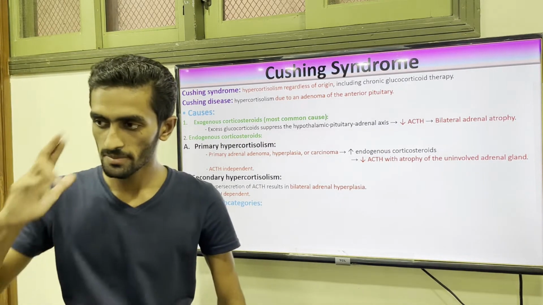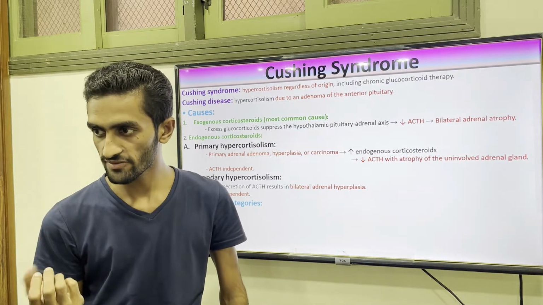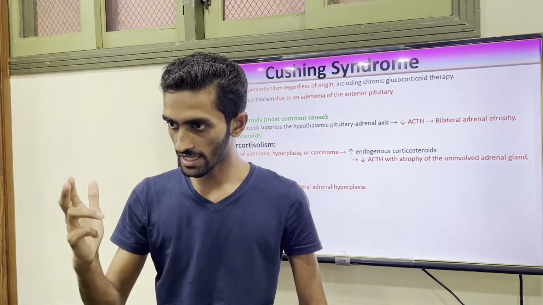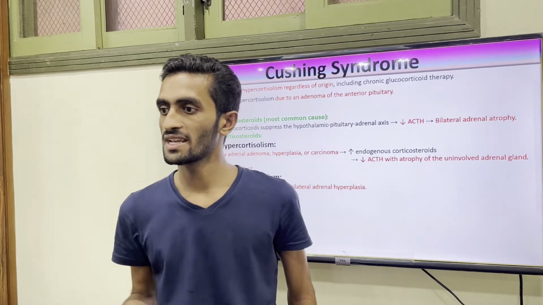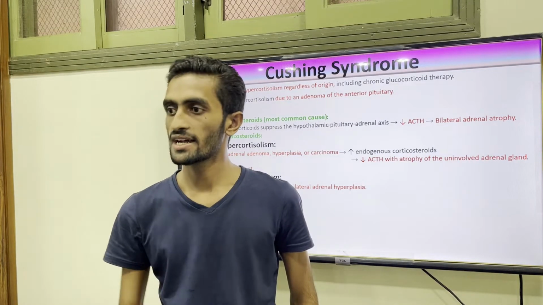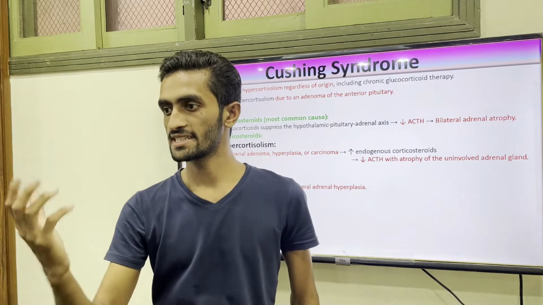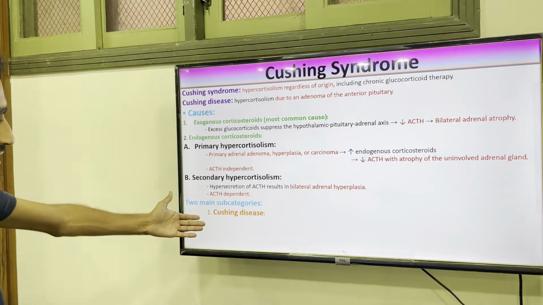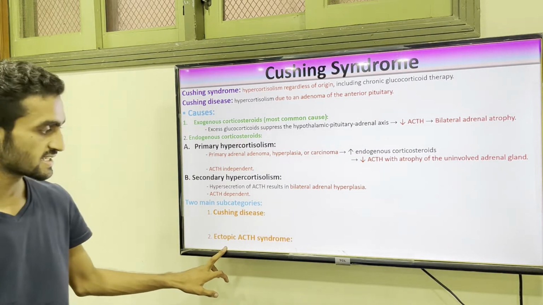So it's two main categories. One we have discussed, maybe hypersecretion of ACTH. What is the origin of the ACTH? Meaning if the ACTH is coming from the pituitary, that means adenoma of the pituitary, which we call Cushing disease. Or other sources, any other cancer in the body can also secrete ACTH, for example small lung cancer. So we divide into two categories: Cushing disease or ectopic ACTH syndrome.